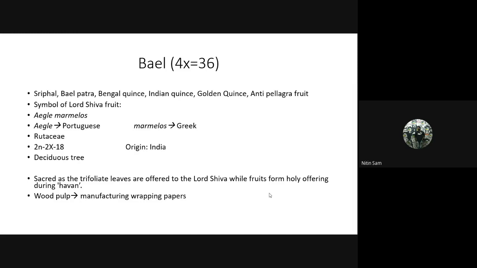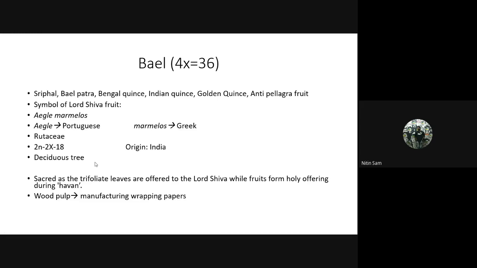The scientific name is Aegle marmelos. Aegle is a Portuguese word. Remember this as well: Aegle is a Portuguese word and marmelos is a Greek word. This is a Rutaceae family, that is the citrus family. 2x is diploid, that is 18, and it is basically tetraploid, that is 36. The origin of bale is India, and it is a deciduous tree.